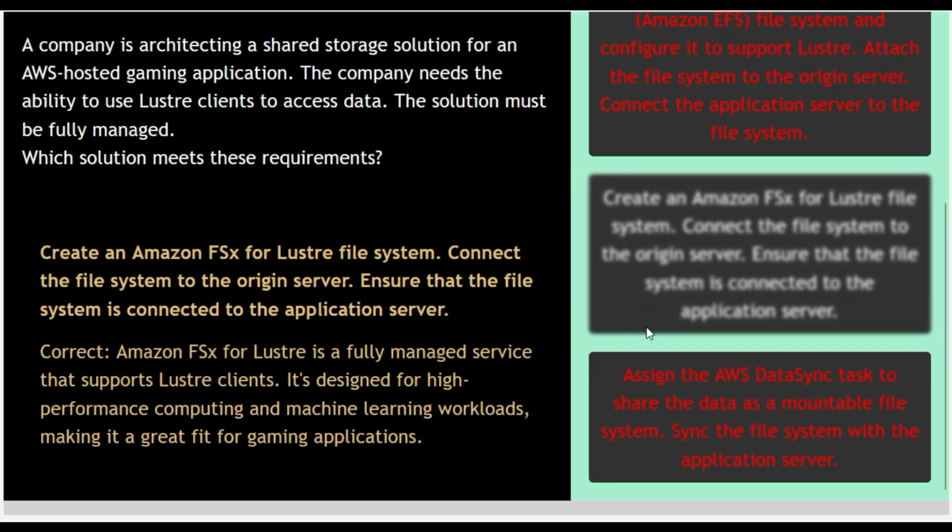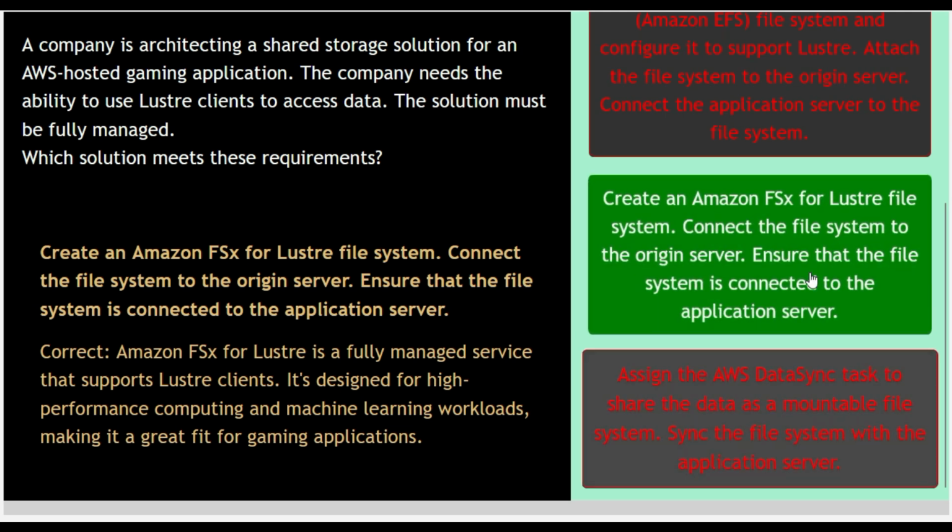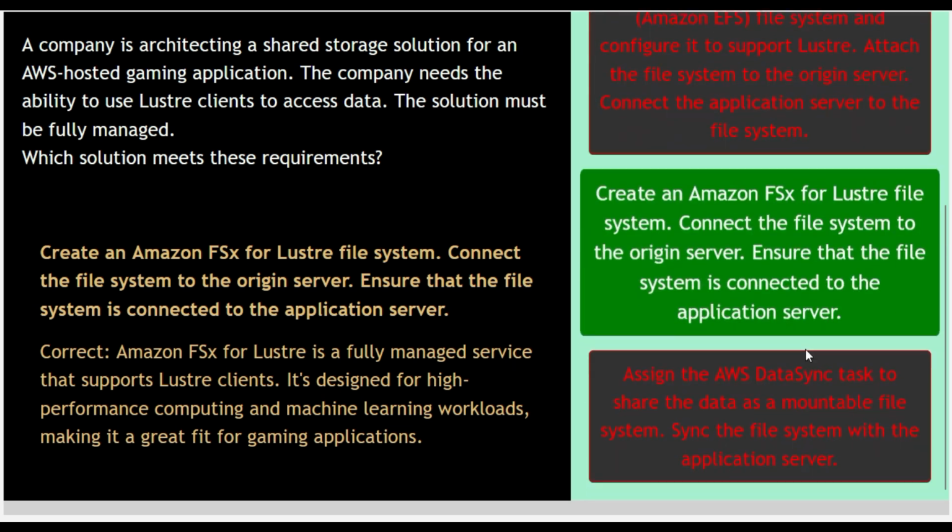Option 3, create an Amazon FSx for Lustre file system. Connect the file system to the origin server. Ensure that the file system is connected to the application server. This option is correct because Amazon FSx for Lustre is a fully managed service that supports Lustre clients. It's designed for high performance computing and machine learning workloads, making it a great fit for gaming applications. Okay, so option number 3 is the correct answer, and you can see the others are wrong.